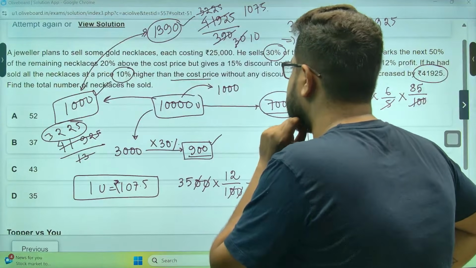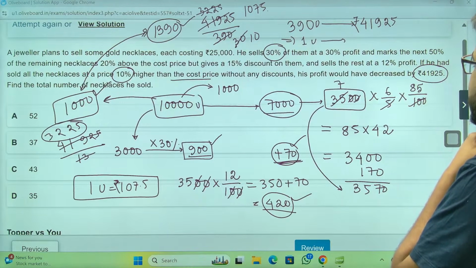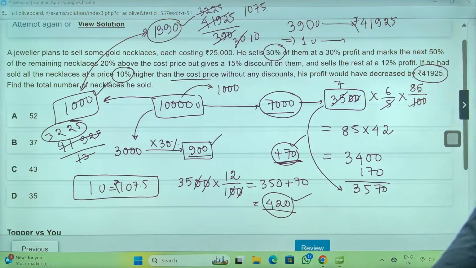Just a second, calculation. We have made some calculation mistake, let me check, I cannot see. Wait, any mistake that I've done? Did I do something wrong? 107.5 did come. No, something went wrong but I can't find it.